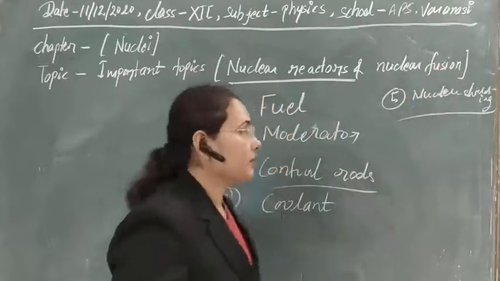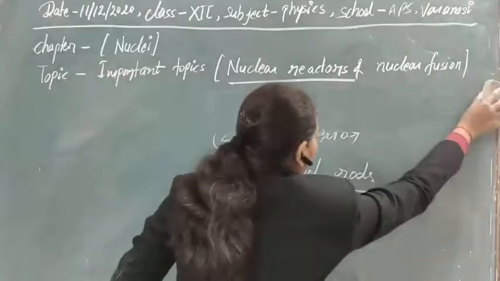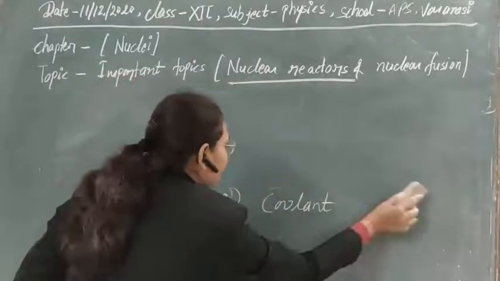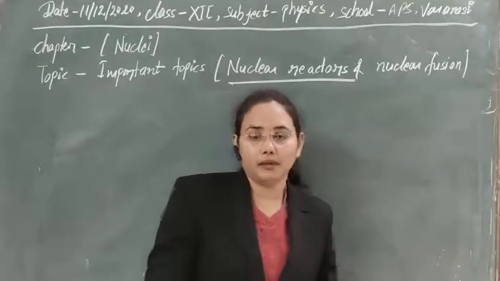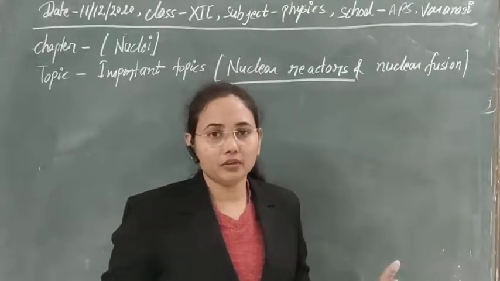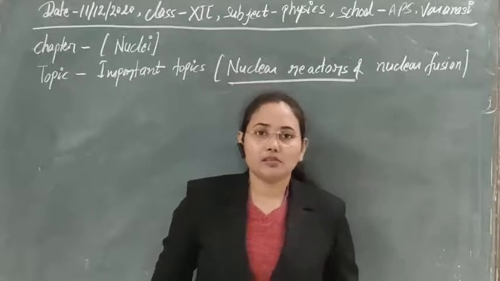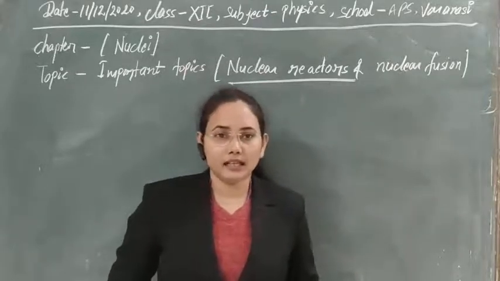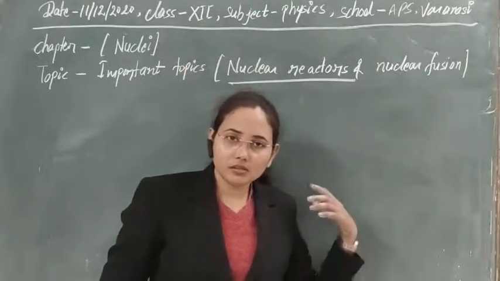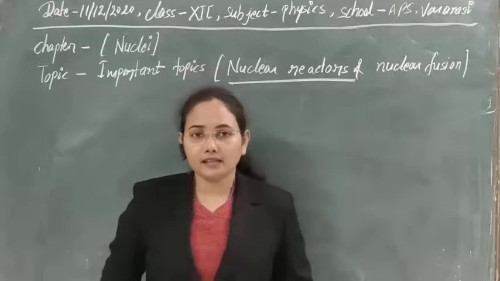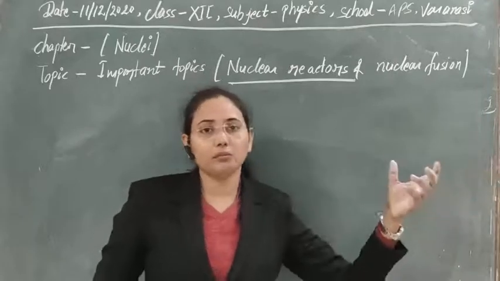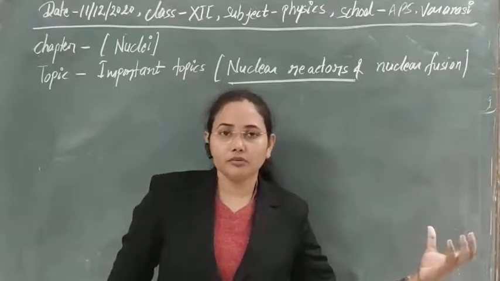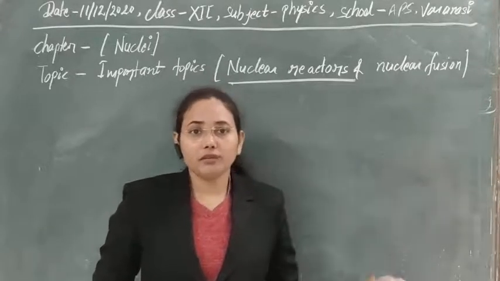In nuclear fusion, two or more light nuclei fuse together to form a heavy nucleus, and in this process a huge amount of energy is produced. So this is also a form of nuclear reaction. Here we are using two or more nuclei that are fused together at a high amount of energy.